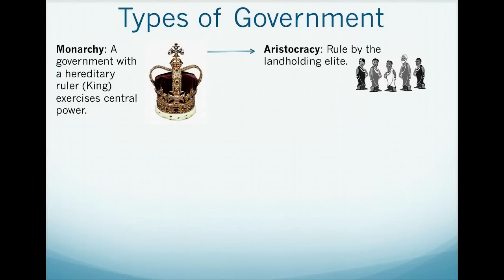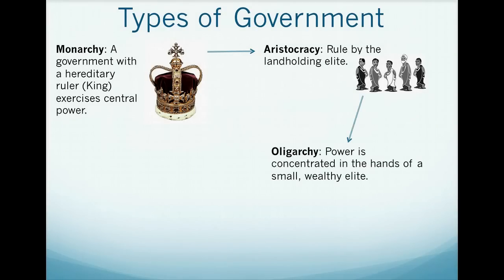And this is going to cause many city-states to develop an aristocracy, which is ruled by the land-holding elite. Basically, people who own land are the wealthiest, and they're going to begin running city-states. And this is going to evolve even further. Power is going to be concentrated into the hands of a small few wealthy elite. And this is known as an oligarchy. So you can think of literally just a small group of people now running the government.